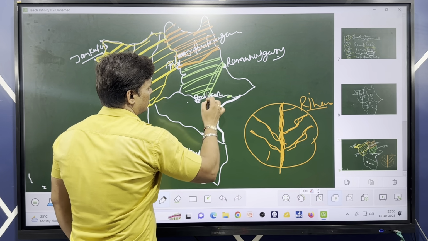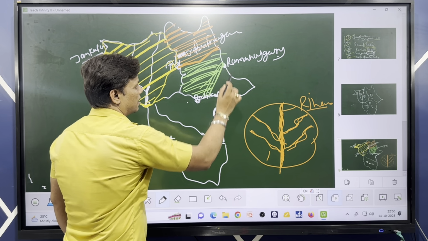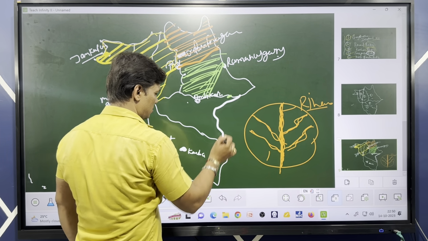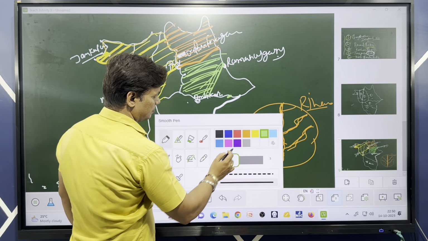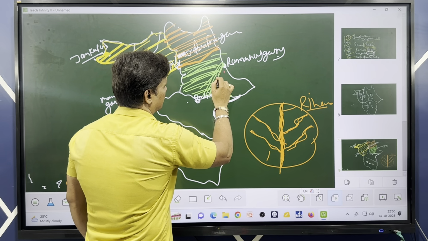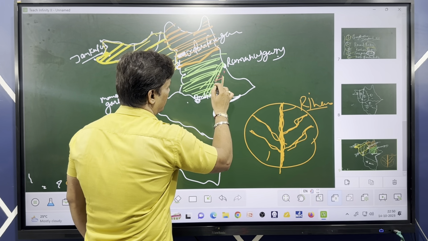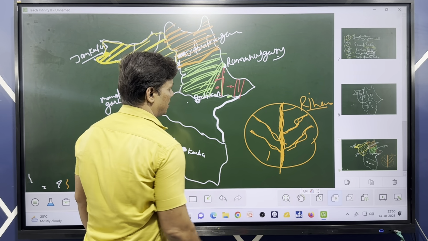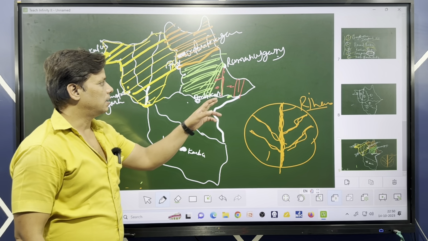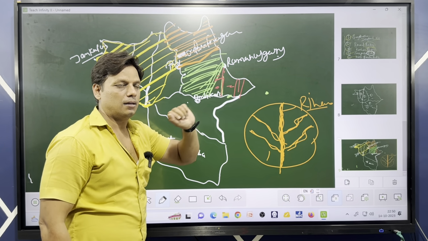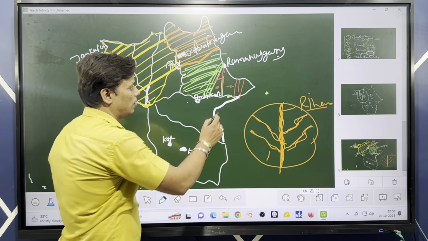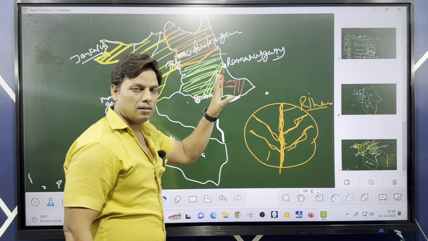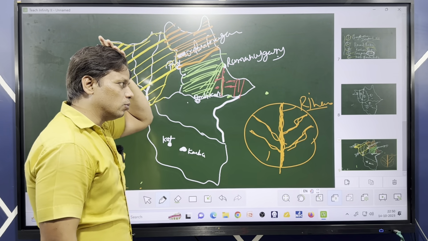This portion is called the Kanhar basin. Why are we leaving this eastern part of Balrampur? Just because here is the Lahsoon part and Samri part. That will come under which? The plateau of Chota Nagpur. So this area will come under the Chota Nagpur plateau.